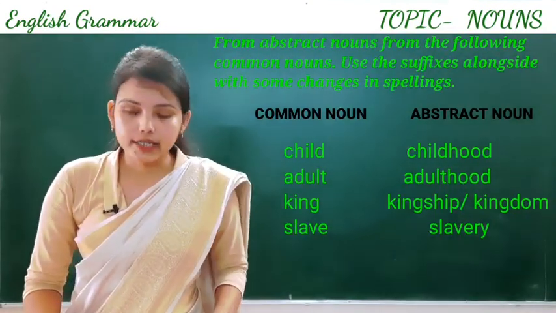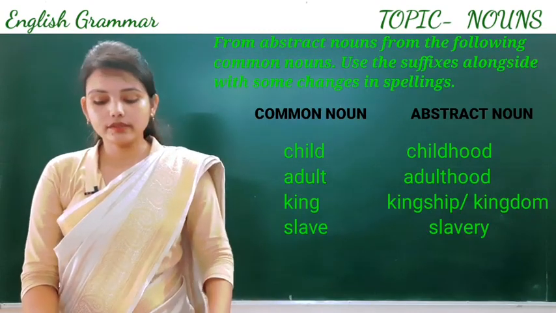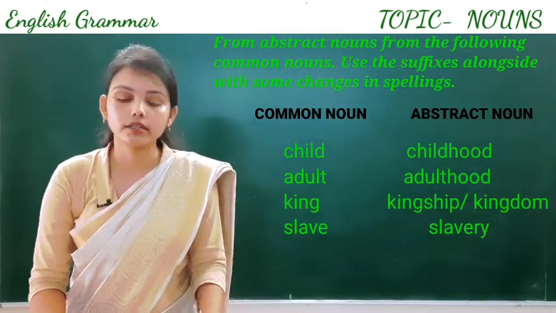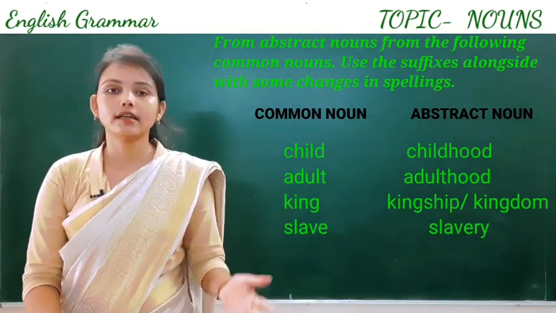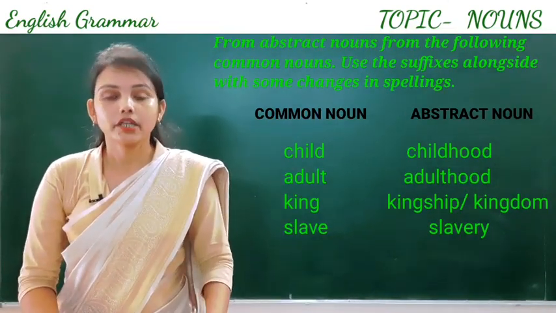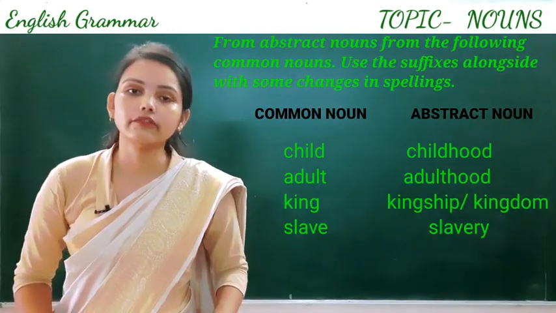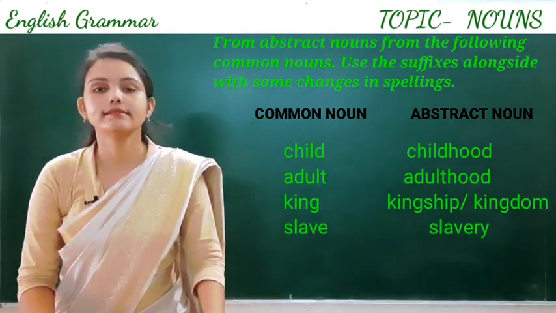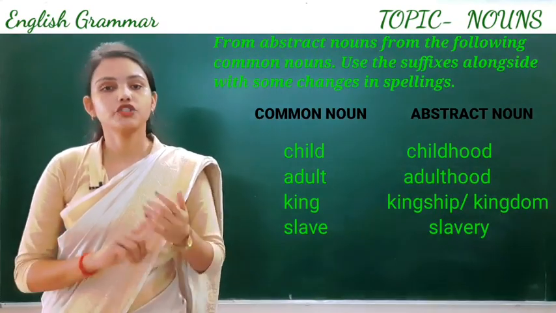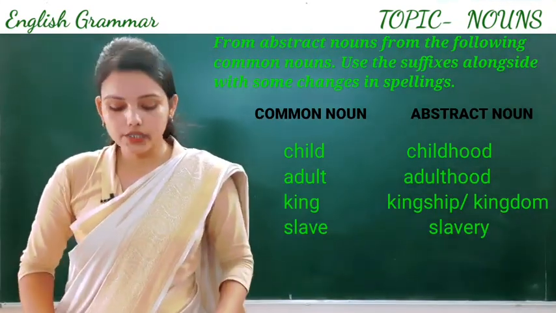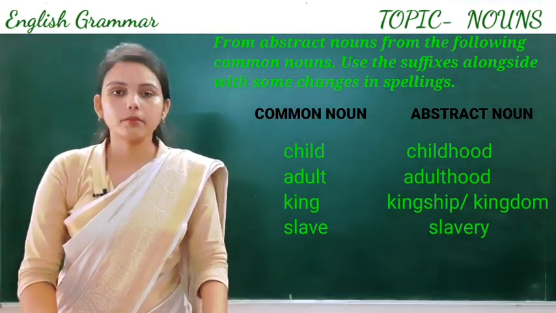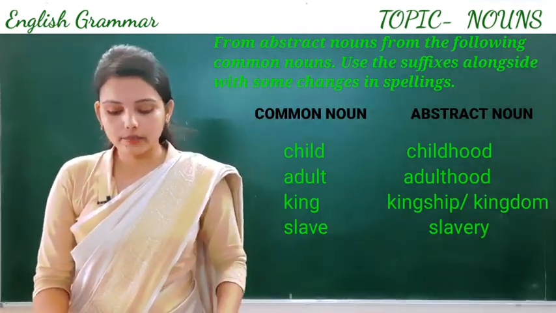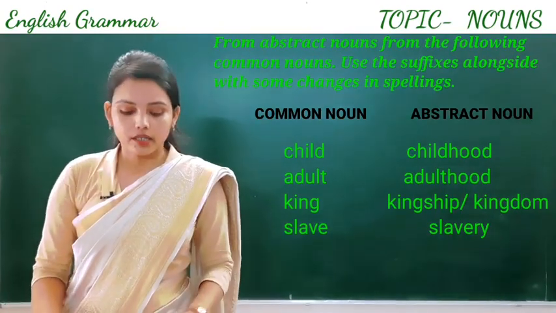The common noun adult becomes the abstract noun adulthood. Third is king. King becomes the abstract noun kingship. Next is slave. Slave becomes slavery. Child, childhood. Adult, adulthood. King, it may be kingship or kingdom. Slave, slavery. Now come to the next one.